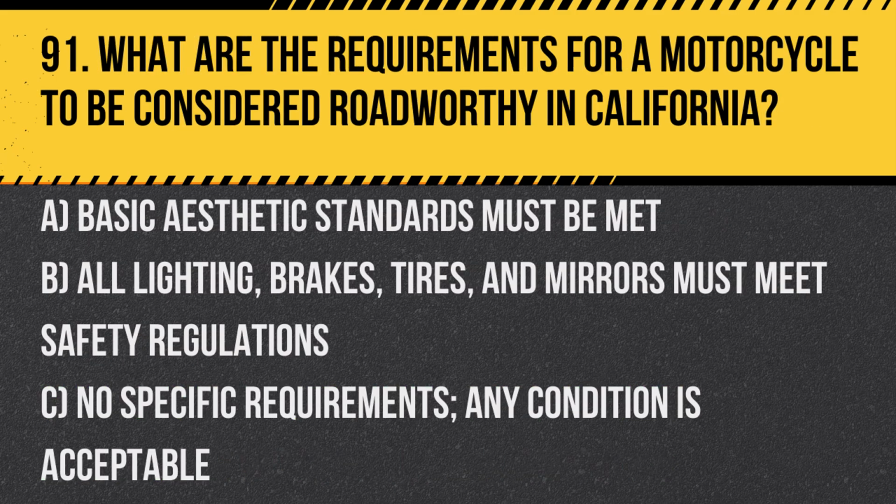Question 91. What are the requirements for a motorcycle to be considered roadworthy in California? A. Basic aesthetic standards must be met. B. All lighting, brakes, tires, and mirrors must meet safety regulations. C. No specific requirements. Any condition is acceptable. Answer. B. All lighting, brakes, tires, and mirrors must meet safety regulations, ensuring the motorcycle is safe for both the rider and other road users.